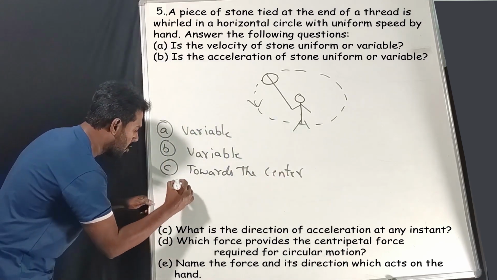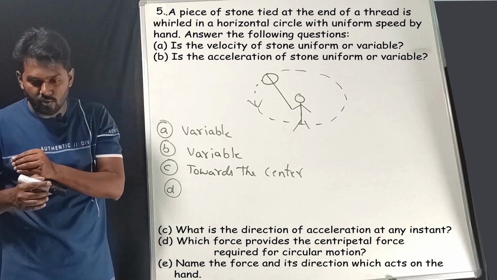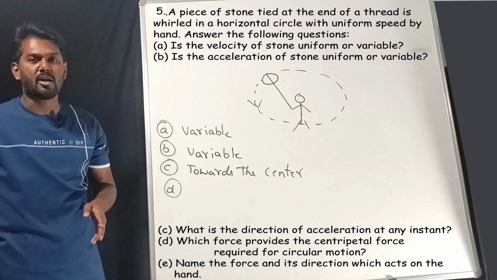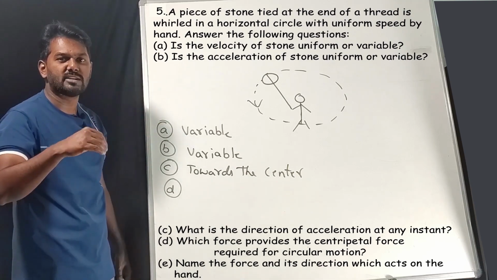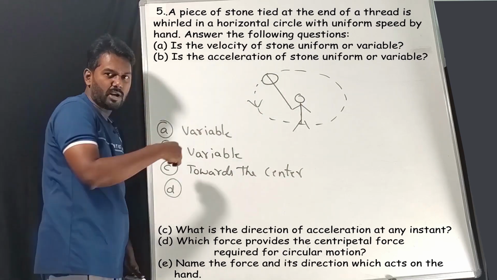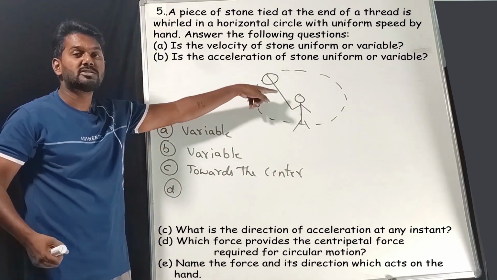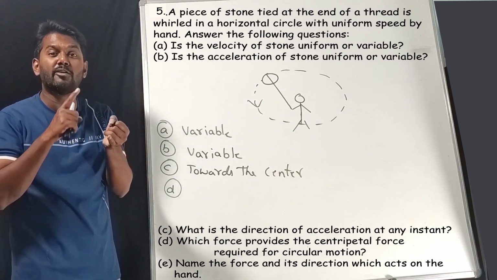Next, fourth question, which force provides the centripetal force required for the circular motion? For centripetal force, something has to provide it, correct? Here, not someone, something. We are using a stone, right? So this stone is attached to what? String. This string has a tension and a friction.